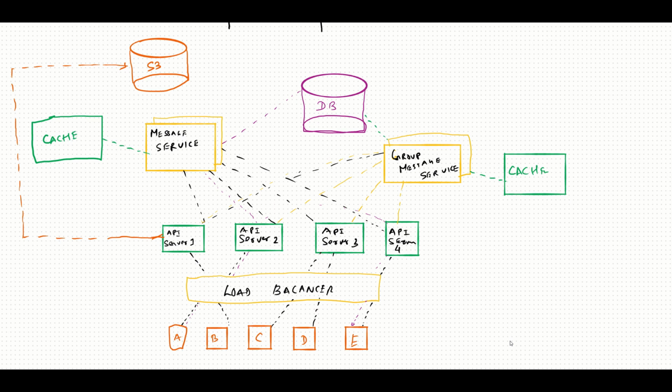In this way, when the message is forwarded back to the client, suppose the message was from A to E, client E receives the message, it has a URL in the message from which it has to download the data. So E will basically go and directly download the information from S3.